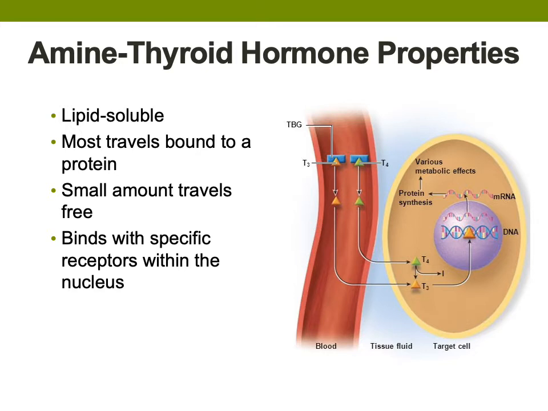Once the thyroid hormone reaches its target tissue, it will be released from the thyroid binding protein, and because it's lipid soluble, the thyroid hormone will be able to diffuse through the target cell's membrane. But it doesn't stop there. It'll continue through the cytoplasm to enter the target cell's nucleus, because thyroid hormone specific receptors are located within the nucleus of the target cell.